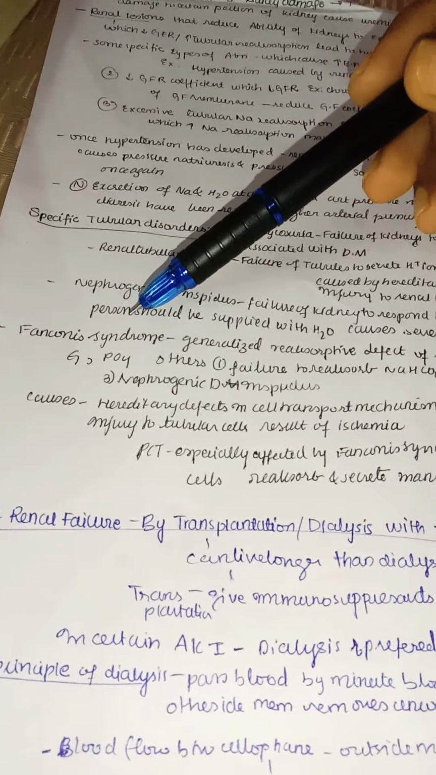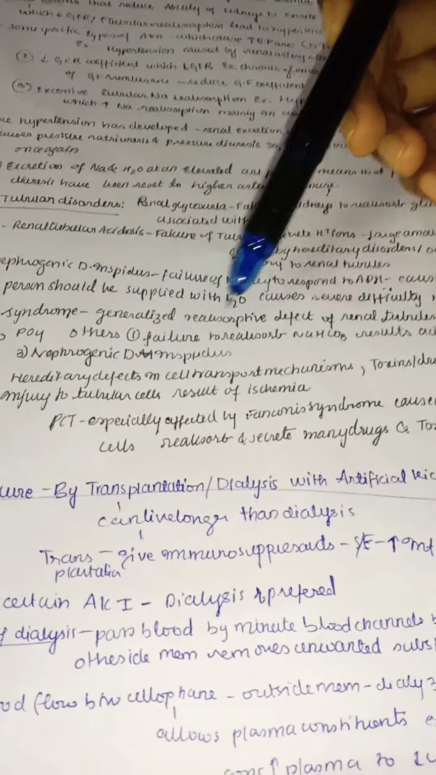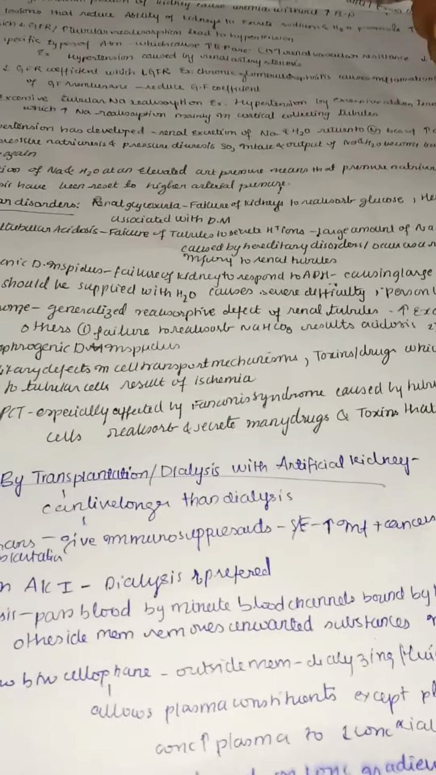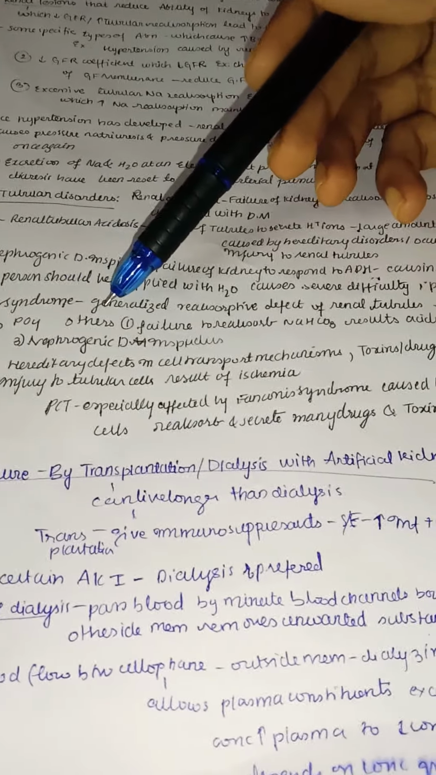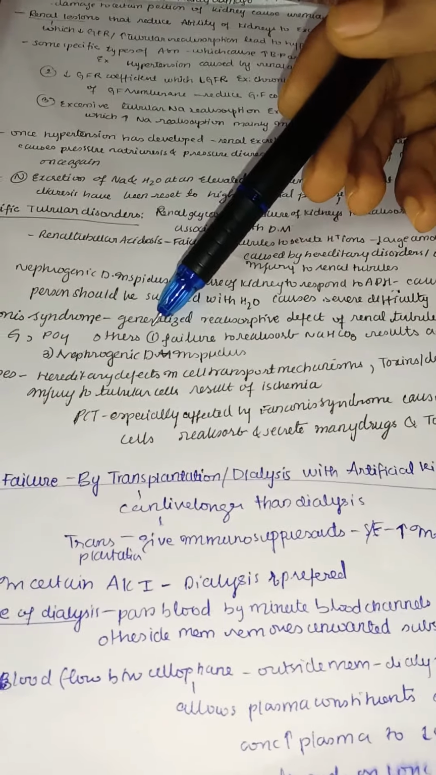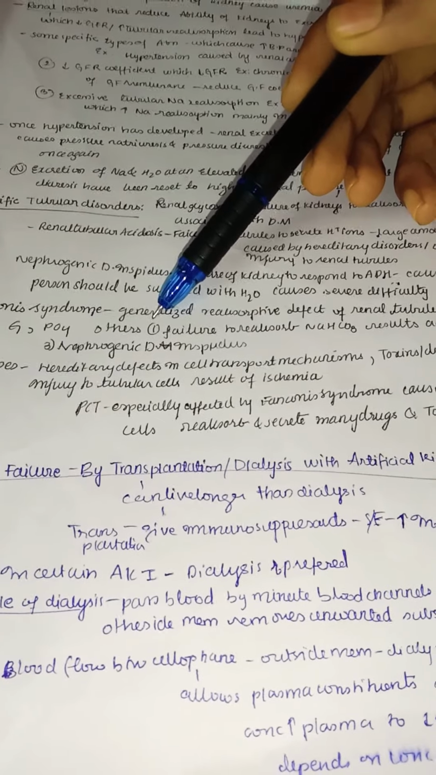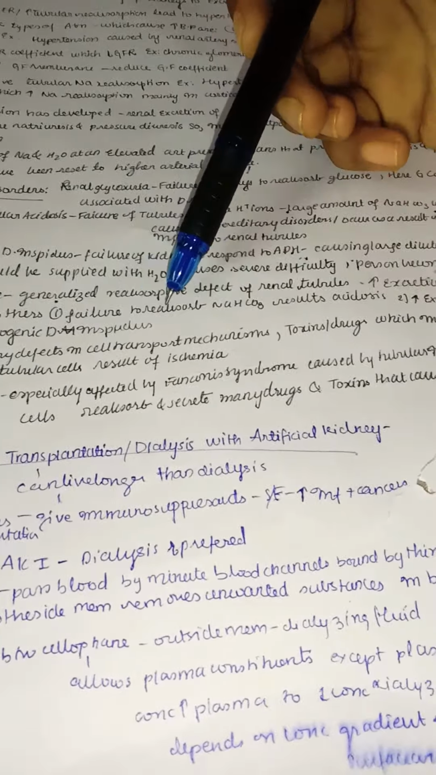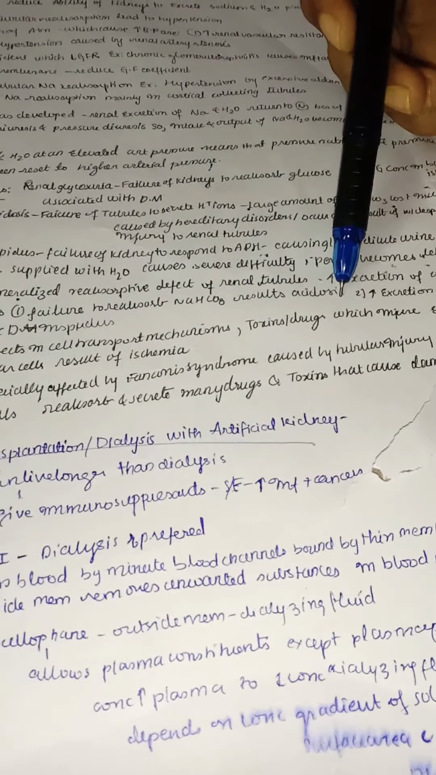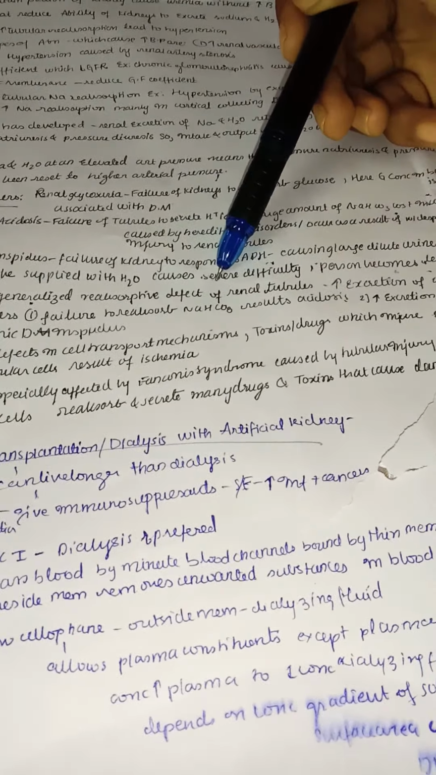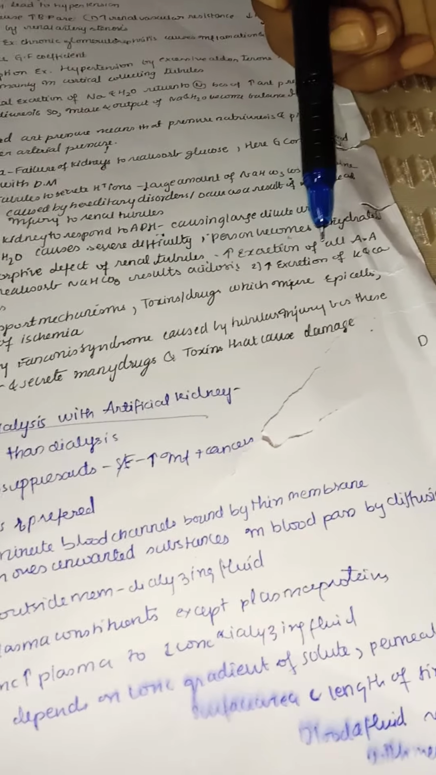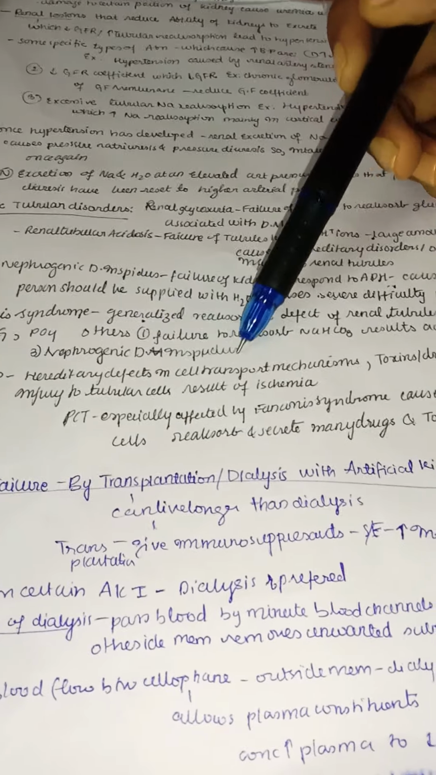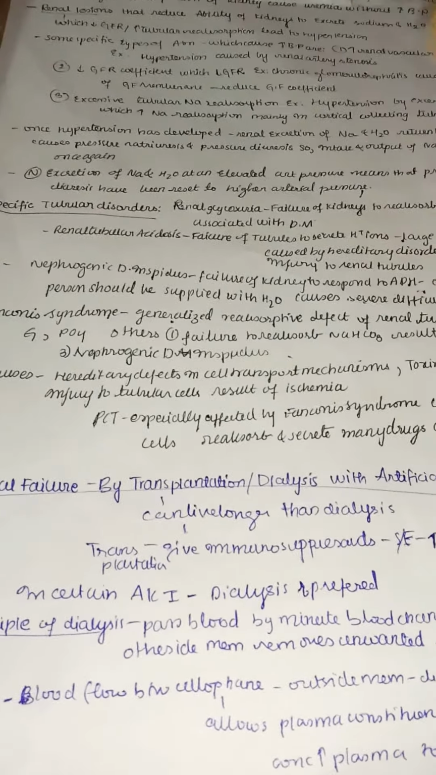Next comes Fanconi syndrome. Fanconi syndrome is a generalized reabsorptive defect of renal tubules, where there is higher excretion of all amino acids, glucose, phosphates, and others. Here also the kidney is not able to reabsorb glucose, amino acids, and phosphates. The failure to reabsorb sodium bicarbonate results in acidosis. And there is also increased excretion of potassium and calcium, and nephrogenic diabetes insipidus. So these are all the conditions.